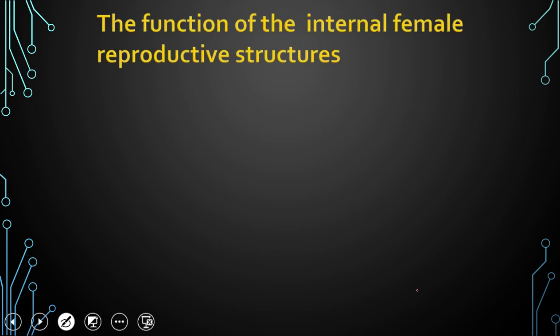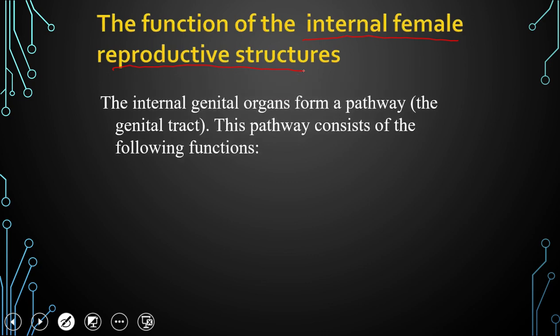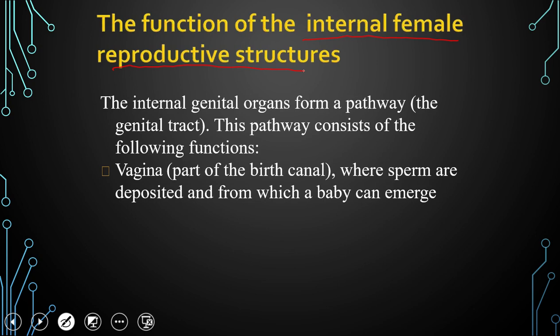Now what are the functions of the internal female reproductive structures? We have already completed the internal female reproductive parts. So the female reproductive system has a pair of ovaries, a pair of fallopian tubes, the uterus and the vagina. Let us overview each part. The internal genital organs have a pathway, the genital tract, and it consists of the vagina, from the outer side to the inner side, that is the birth canal, where sperm are deposited and from which a baby can emerge, as well as a passage for the menstrual flow.